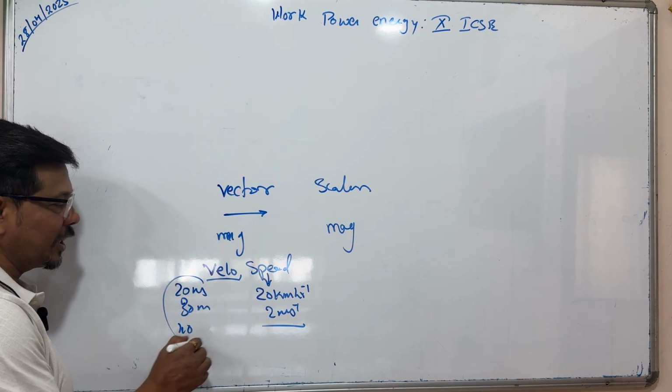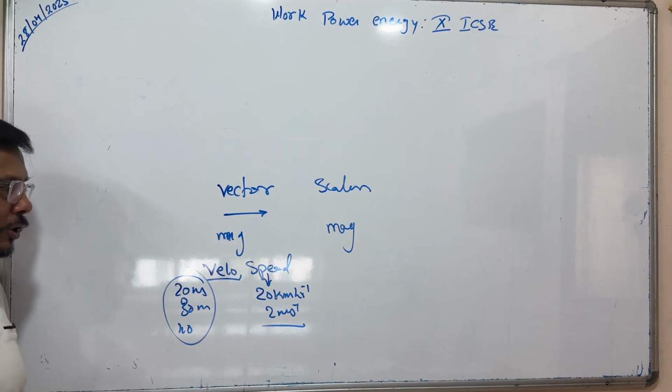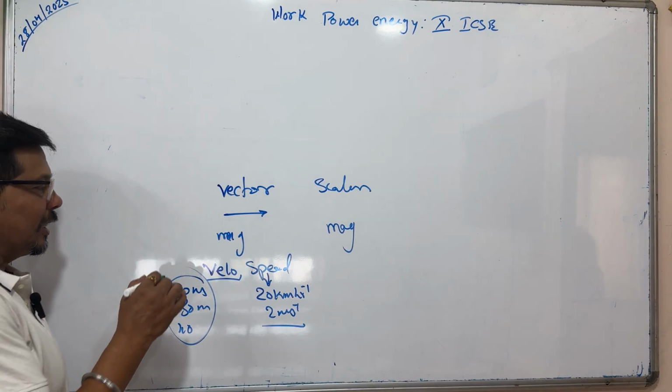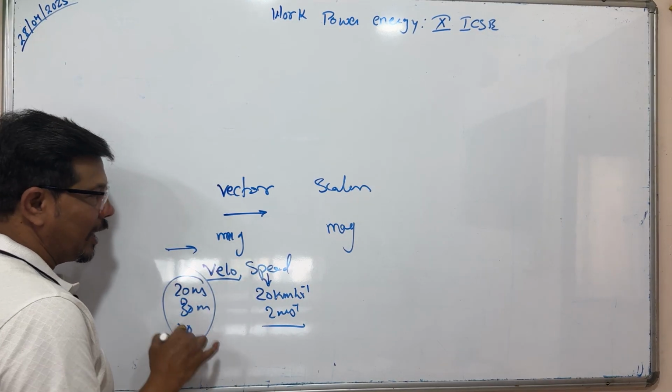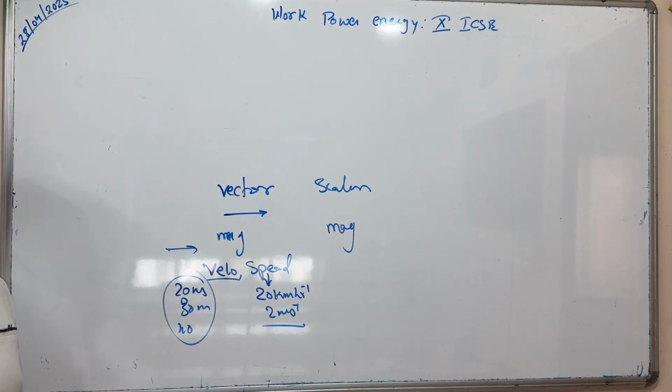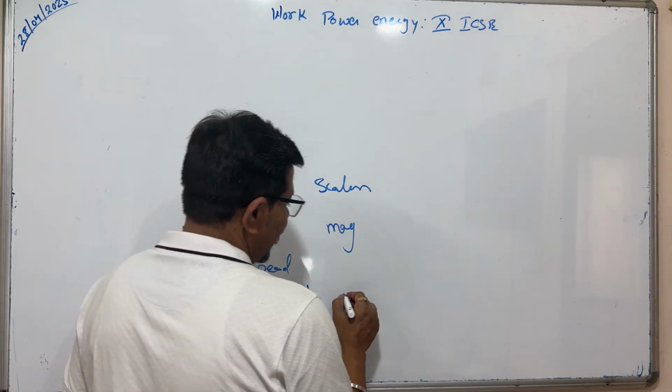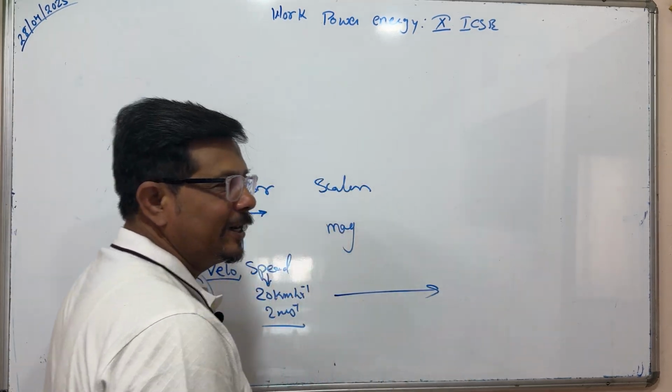If these are changing, the velocity changes, but if the direction changes, even though having constant magnitude, you can say the velocity is changing. See, take three examples. In a straight path, this is called linear motion.